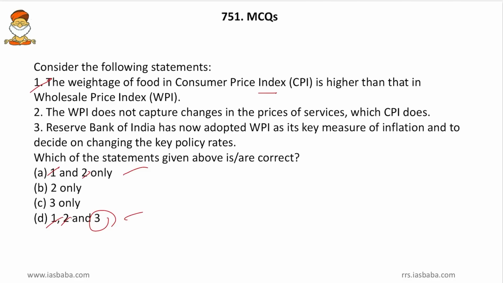Now the third one, Reserve Bank of India has now adopted WPI as its key measure of inflation and to decide on changing the key policy rates. Friends, now CPI is being volatile. So it is better to track CPI rather than the WPI and decide the policy rates. Yes friends, more often than not in newspapers, the RBI's adoption of the CPI has been in news for 3 to 4 months together when it was adopted. So I don't think you will be having any difficulty. So by that option A will be the answer. So an easy question. We need not spend much time even for the guesswork.